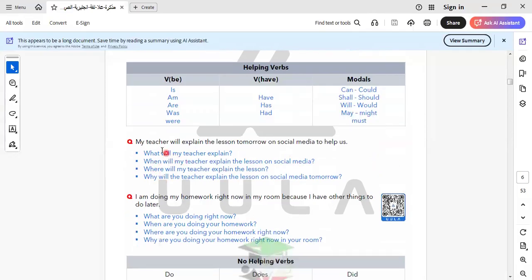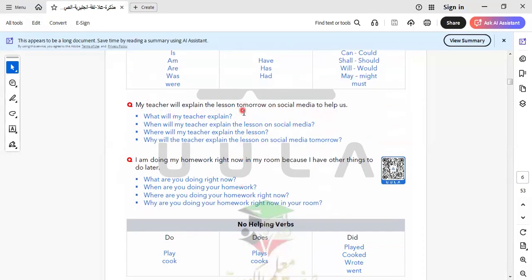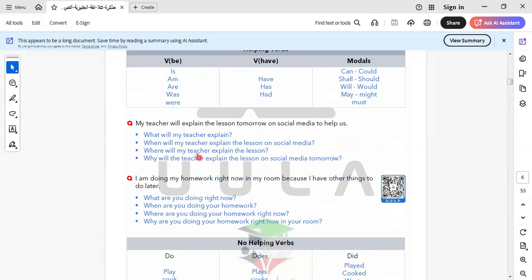Here we have a topic: my teacher will explain the lesson tomorrow on social media to help us. So here we have how to use social media in explaining, doing homework. Here we have questions to make a paragraph. What will my teacher explain? When will my teacher explain the lesson on social media? So here I ask about the time. Where will my teacher explain the lesson? So I ask about the place that explains the lesson.